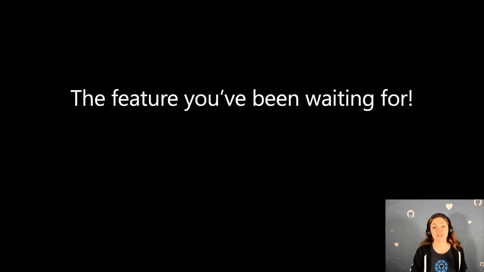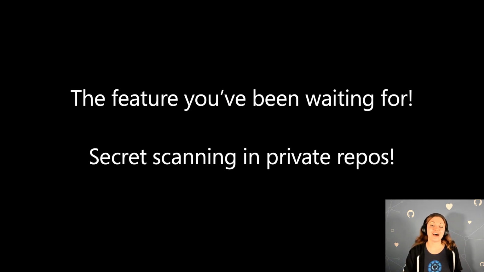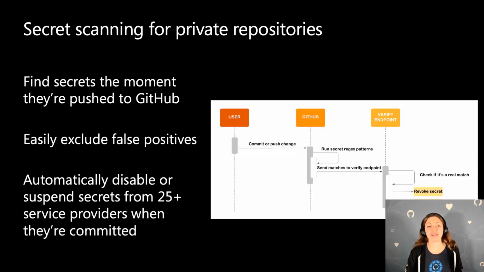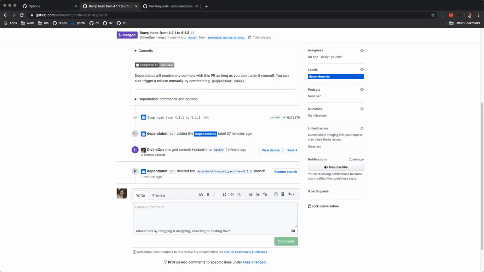So this is kind of an exciting feature that a lot of people have asked me about in the past. We now have secret scanning in private repos. You may already know that we already had secret scanning for public repositories, and that we identify common secret patterns and then alert you to the fact that we identified potential secrets in your code. And now we actually have a beta of this coming to private repos as well. So let's switch over to demo again.